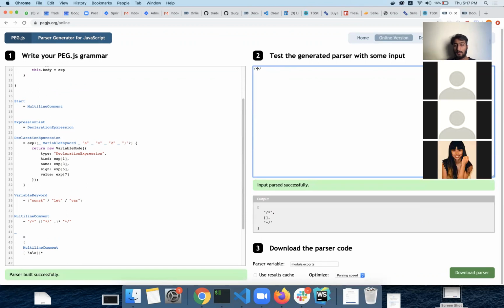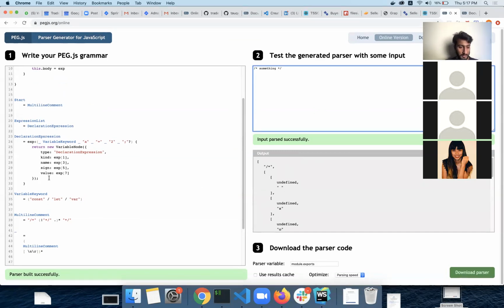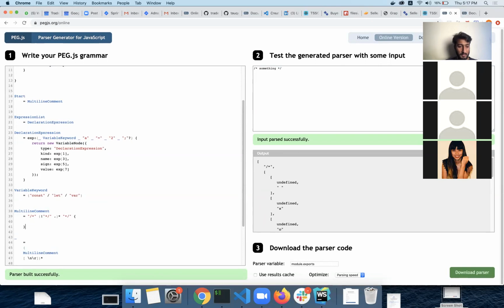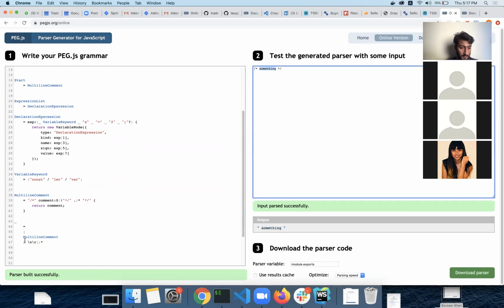it is passing something. It is undefined because we are not getting that. We need to parse that as well. Comment and keep everything, and then return comment. Okay, so it's catching something in now. So what is the reason it's not accepting this? I think because we don't have a space before multi-line comment. No, the spaces do not need to go here because it's also one of the white spaces.